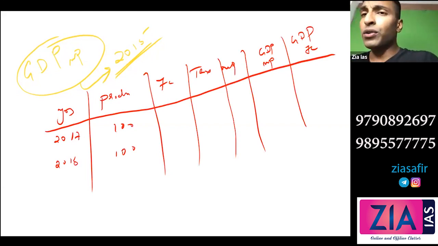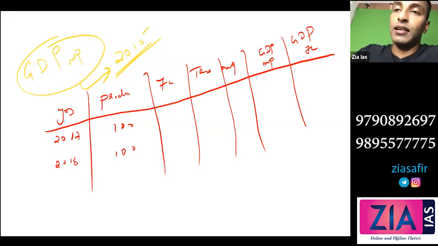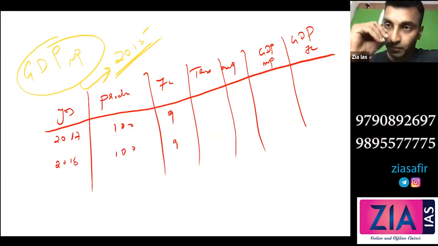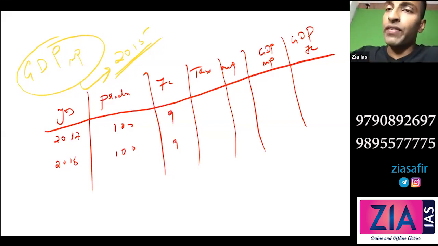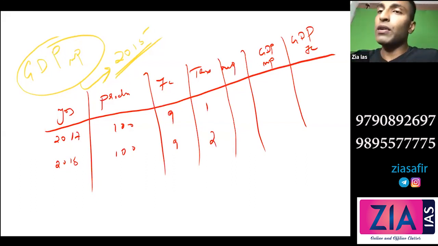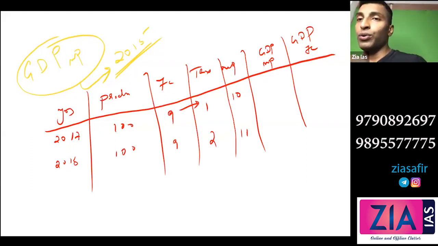Now factor cost, that means the actual cost of production, which involves the cost of wages, rent, interest and the profit, everything included. That is 9 rupees. Now tax in 2017 was 1 rupee. In 2018 it is 2 rupees. Now market price will be this factor cost plus tax, so it will be 10 here and 11 here. So this much is okay for all of you, no?